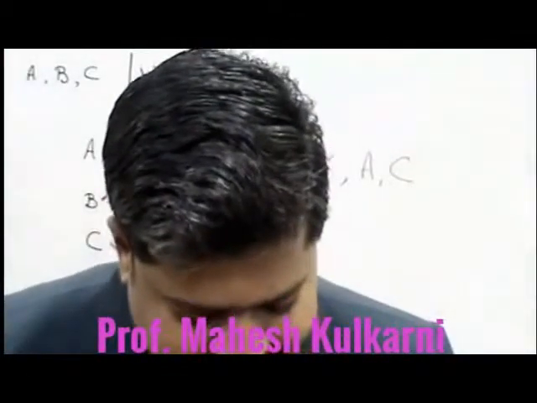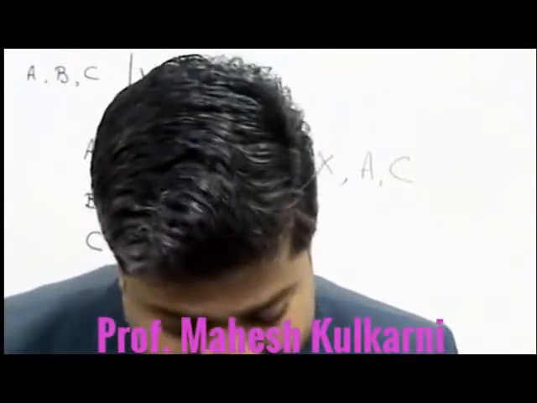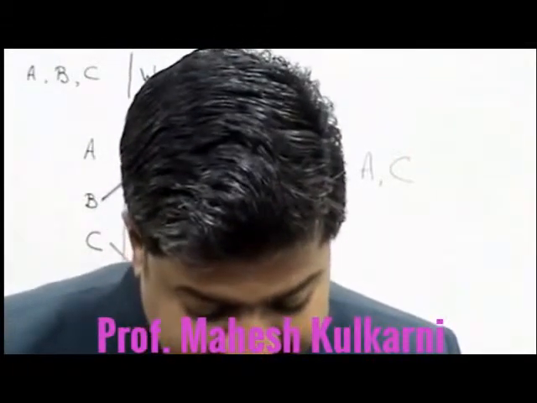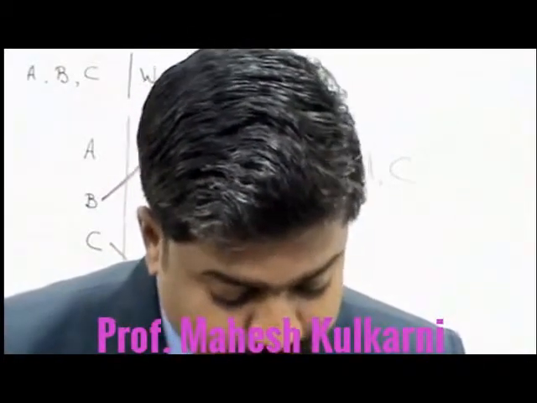Now the second part: if B is selected and Y is rejected, then the team will consist of which one of the following groups?